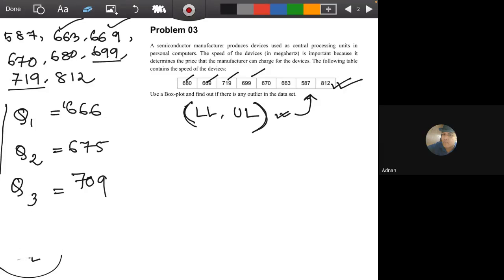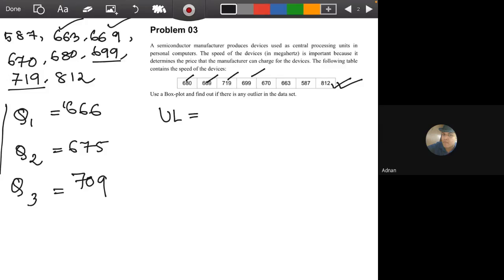Now the formulas of the upper limit and lower limit also come from the quartiles. The formula of the upper limit is Q3 plus 1.5 times IQR. Here the value 1.5 is fixed. This is always the same, because here we are trying to create an area which is 1.5 times above the Q3, and again 1.5 times below the Q1.